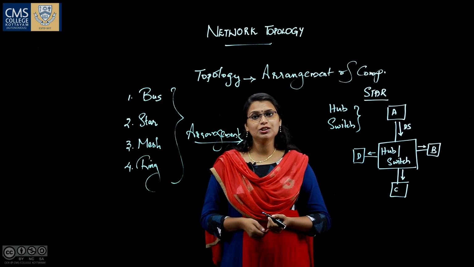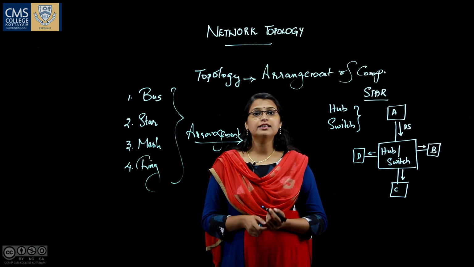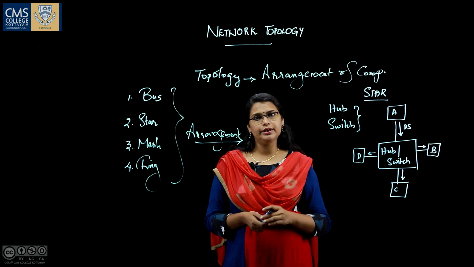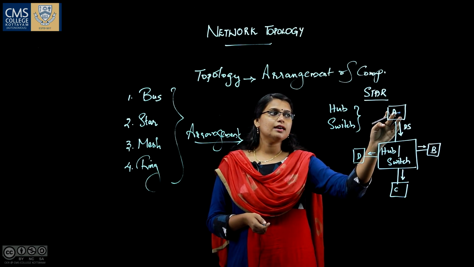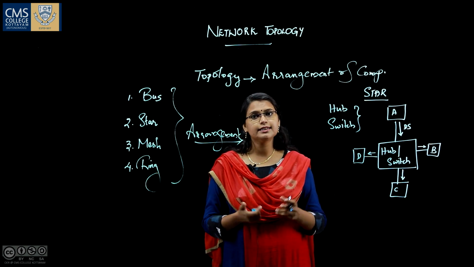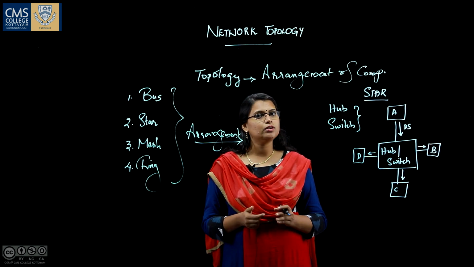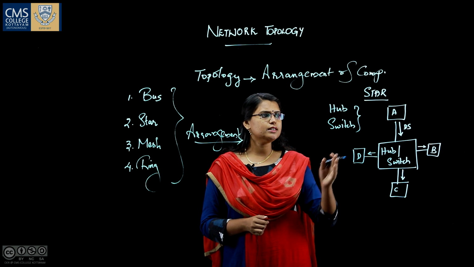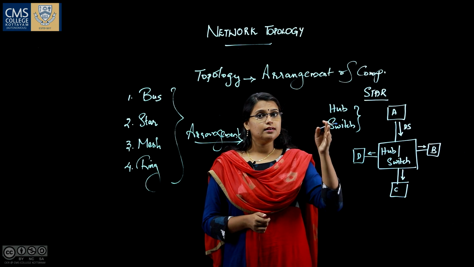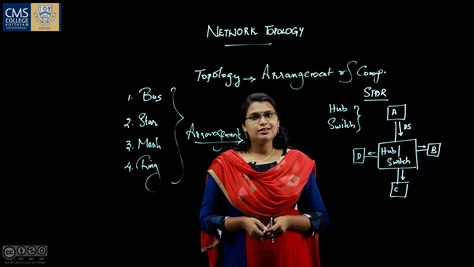Now, let us see the advantages of star topology. If we are using a switch as the centralized device, the chance of collision will be less because it can provide multi-way communication. At the same time A sends a message to C, B can send a message to D. Multi-way communication is possible if we are using a switch as the centralized device. The chance of collision will be reduced. Also, it is inexpensive because it contains fewer cables, but it is more expensive than bus topology because it has more cables than bus topology.